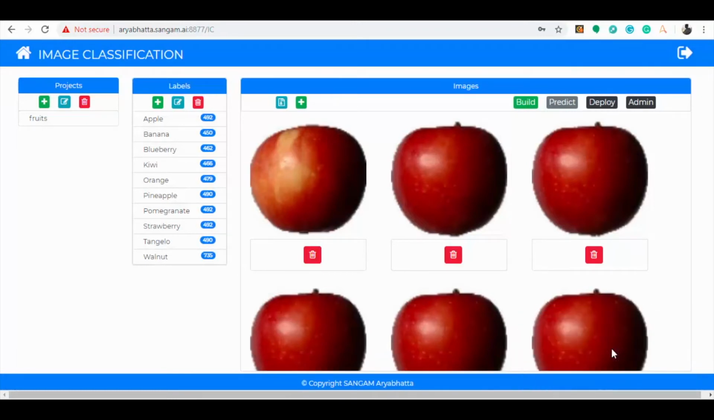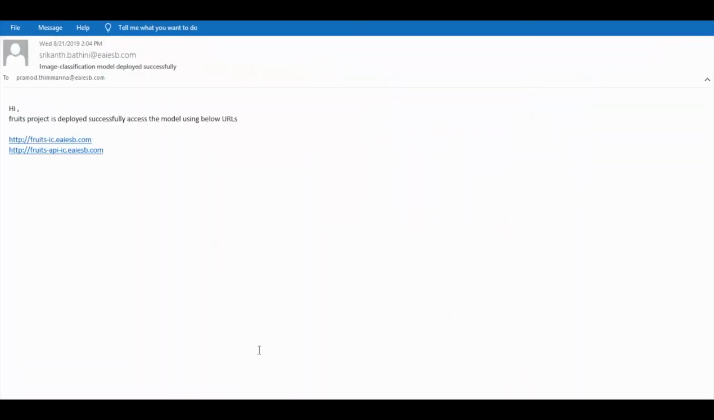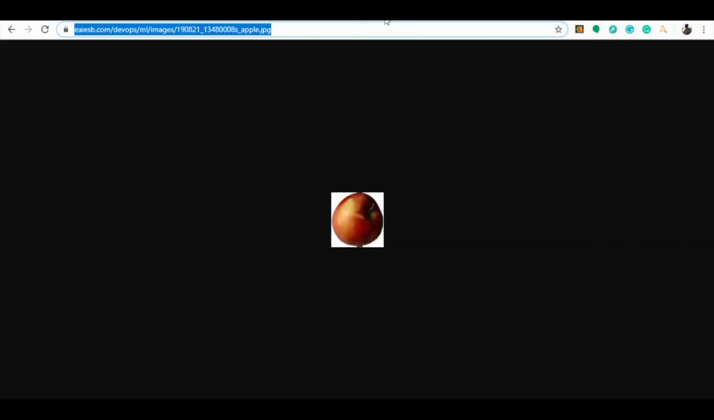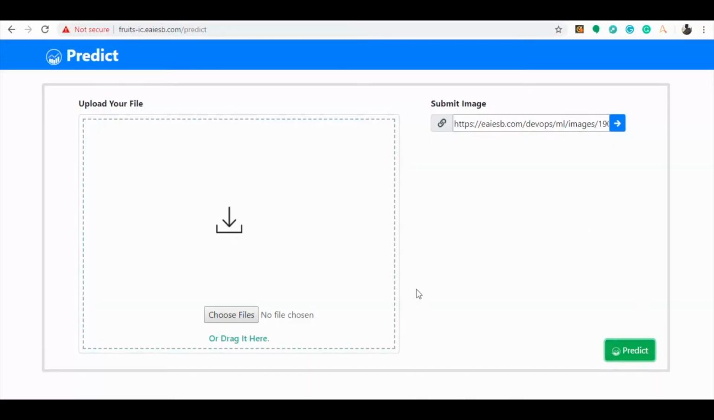Check your mailbox and you can see that the Fruits project has been successfully deployed, and you can access these models using the URLs shown. Select the first URL and it takes you to the page where you can use the UI in a cloud environment. Select the UI icon and start predicting the test images here.